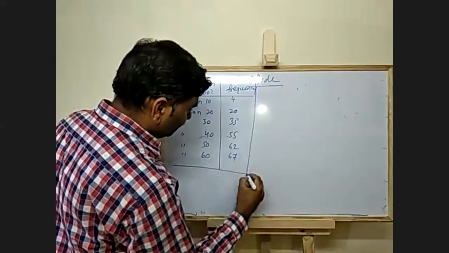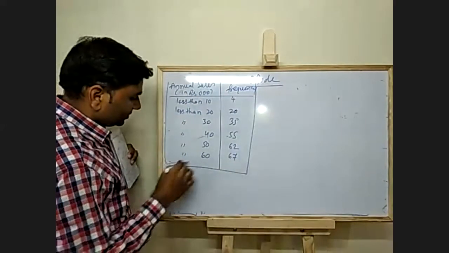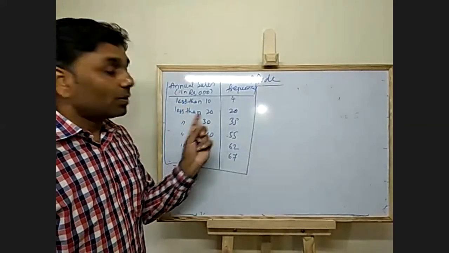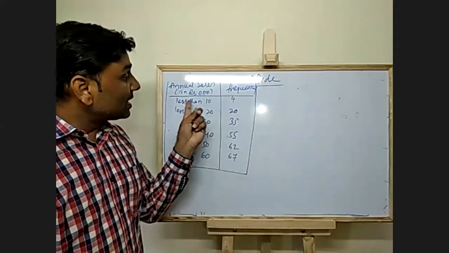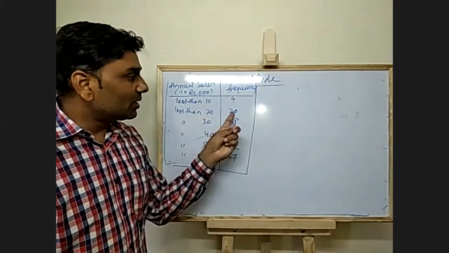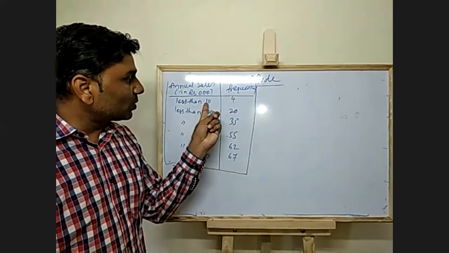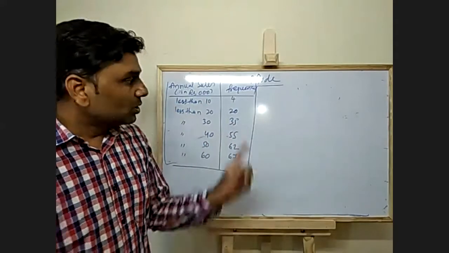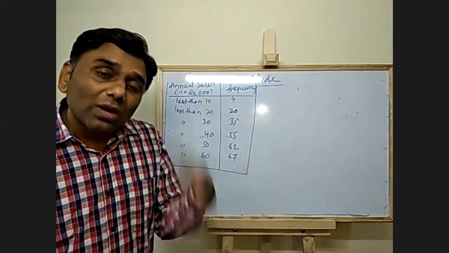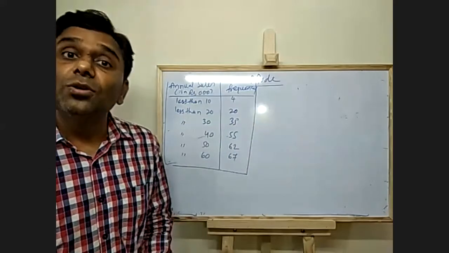See this. They have not given class intervals 0 to 10, 10 to 20. What they have given is less than 10, 4. Less than 20, 20, which means less than 20 includes less than 10 also. So what is this basically? This is cumulative frequency. We have to convert it into frequency.